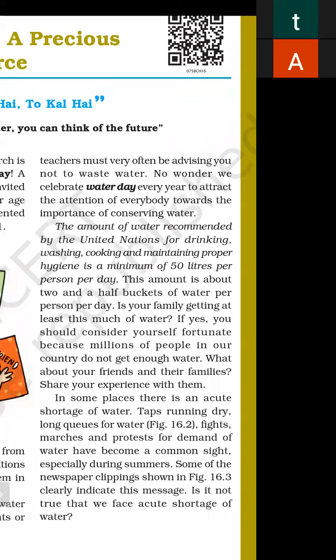In some places, there is an acute shortage of water. Acute shortage means lack of water. Taps running dry, long queues for water, marches, and protests for the demand of water have become a common sight, especially during summer. Some of the newspaper clippings shown in figure 16.3 clearly indicate this message. Is it not true that we face an acute shortage of water?